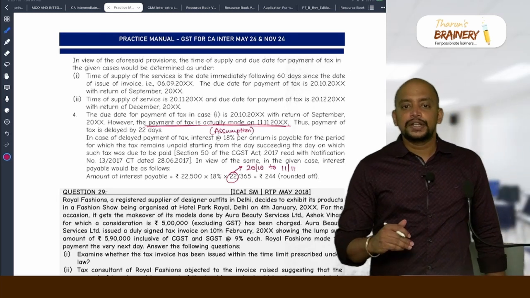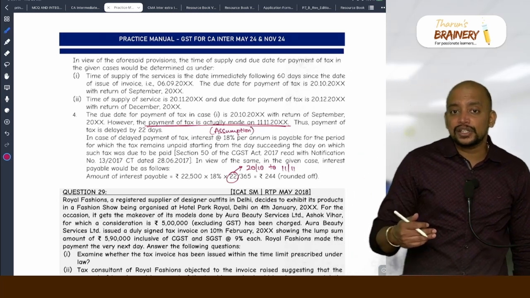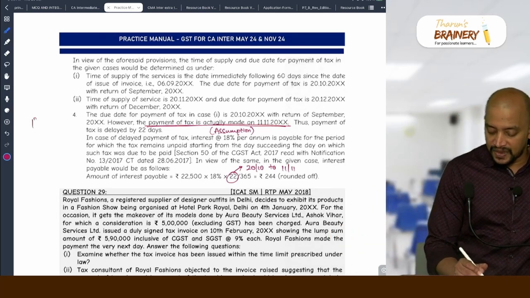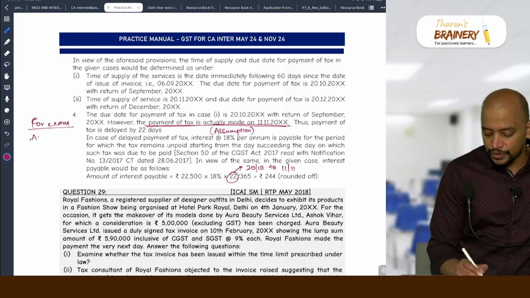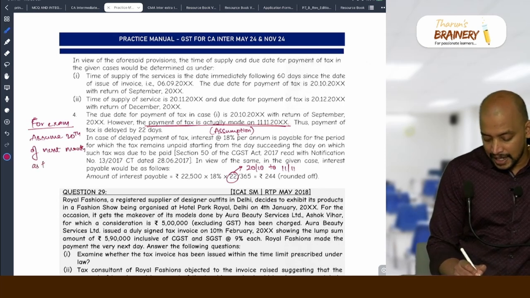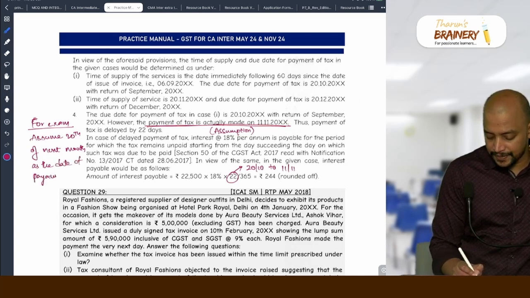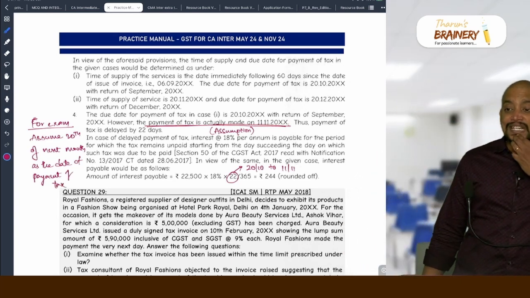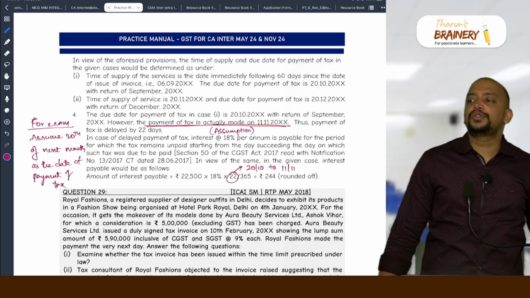For exam purpose, you take the assumption as 20th of next month as the date of payment if nothing is given, okay? For exam, assume 20th of next month as the date of payment of tax. Accordingly compute. But if the question clearly says this is the date on which tax is paid, up to that date we need to compute interest.